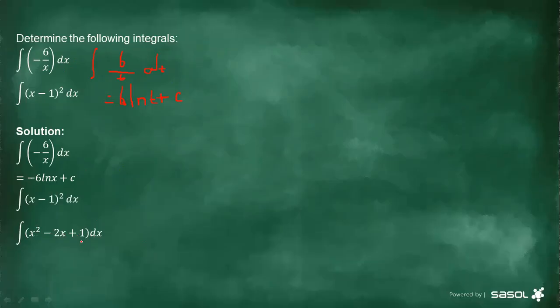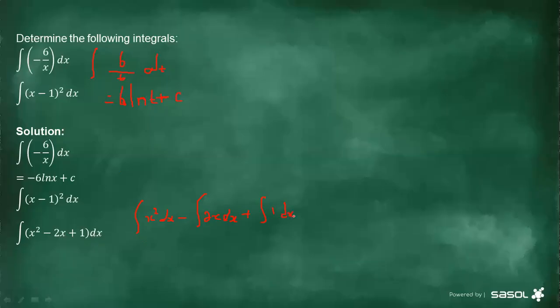Now, if it is in this form, it's fine. You can now start integrating, all right? And if it has more than one term, it's fine. You can also write it in this manner. You can say the integration of x squared dx, that's step number 1, minus integration of 2x dx, plus integration of 1 dx.